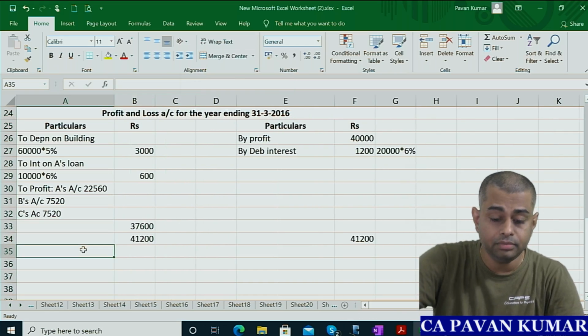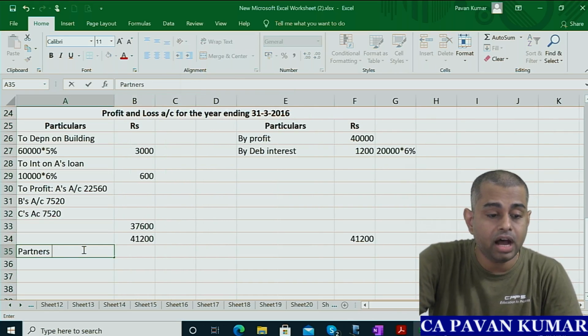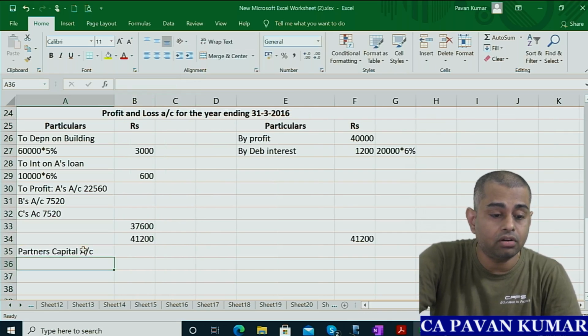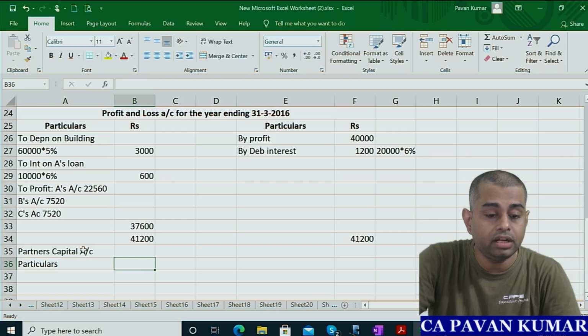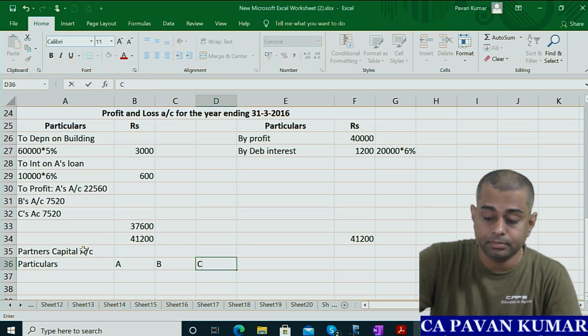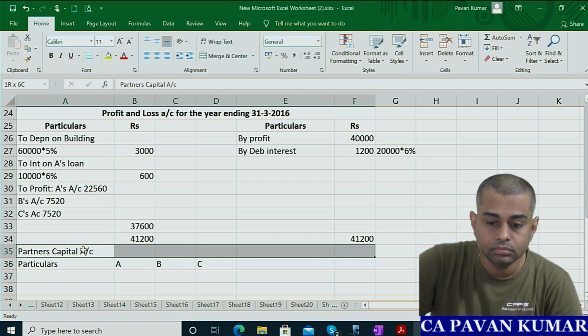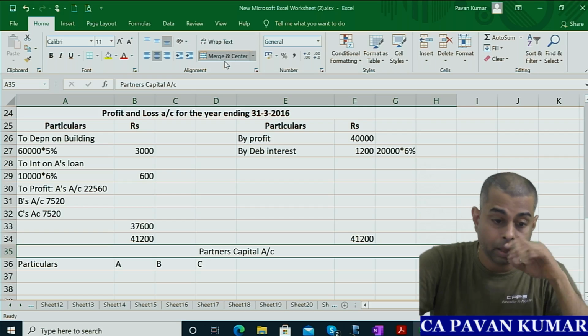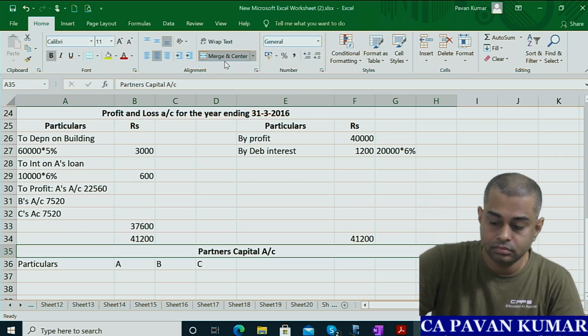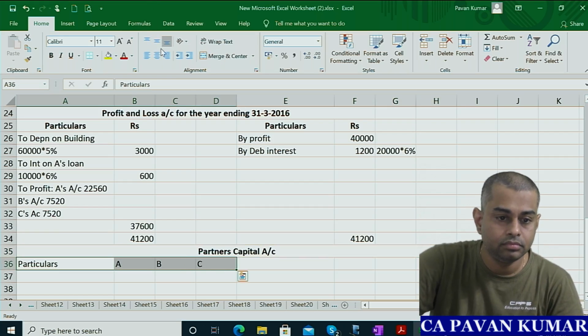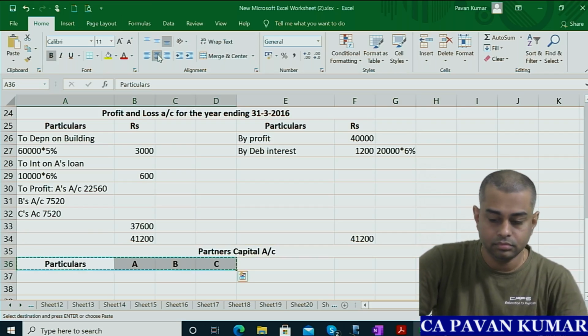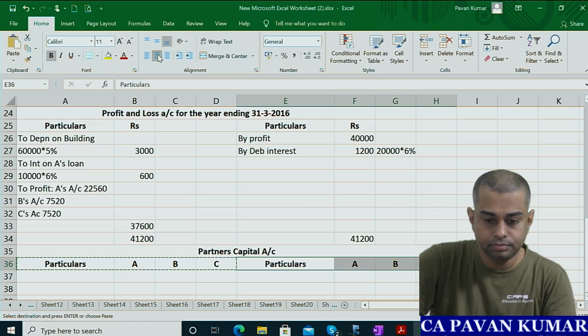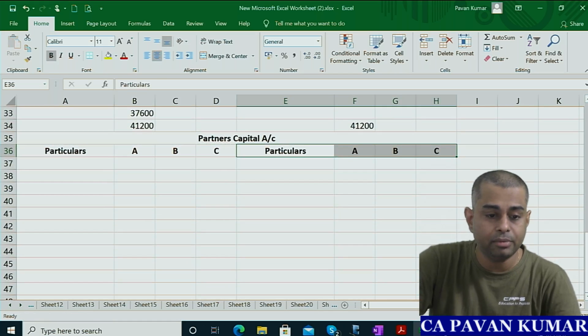Okay, so here partners capital account, particulars A, B, C. So this is partners capital account.